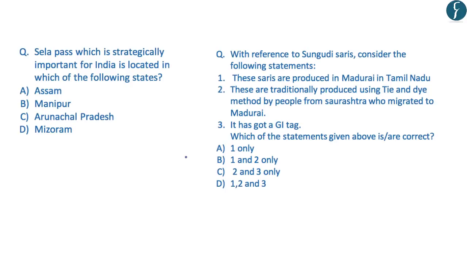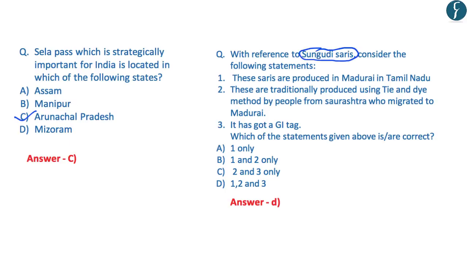Now you should go through these two questions from your preliminary examination point of view. And the answer for these questions will be displayed after 5 seconds. So the correct answer for this question is Arunachal Pradesh. That is, Sela Pass is located in the state of Arunachal Pradesh, and the correct answer is C.